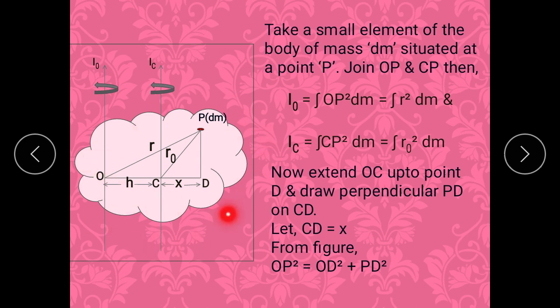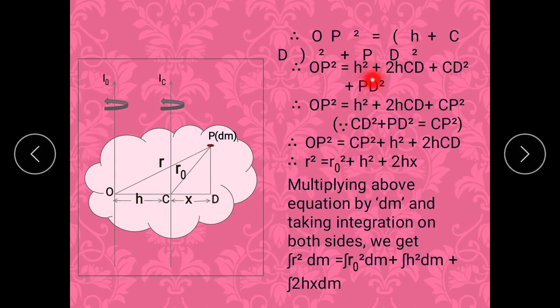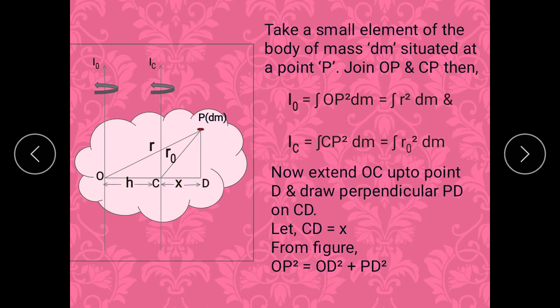Now from this figure, we say that in triangle OPD, we have to use the Pythagoras theorem. So OP square must be equal to what? OD square plus PD square. We will substitute the value.